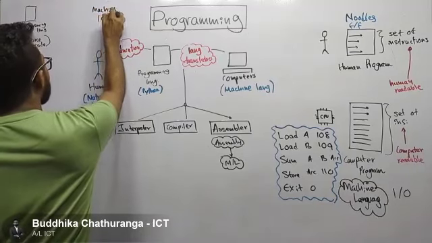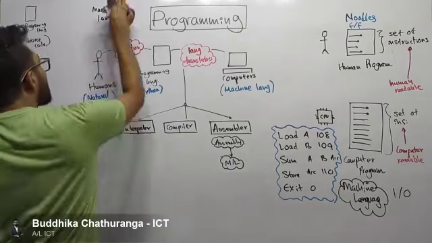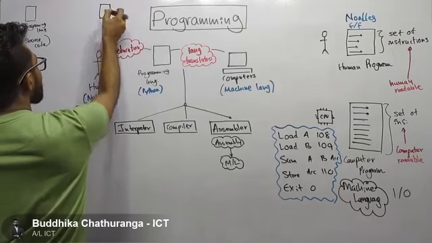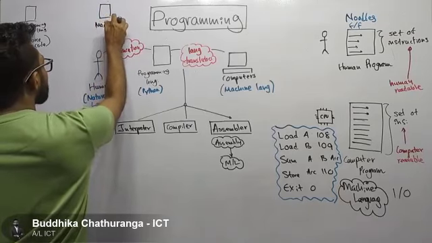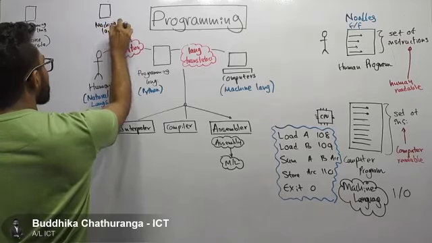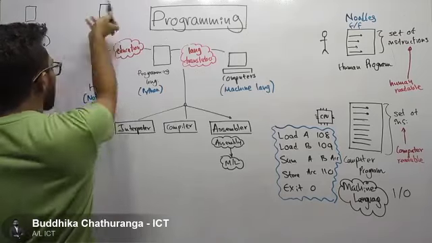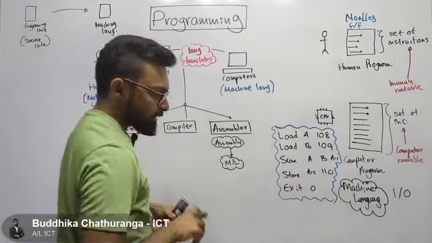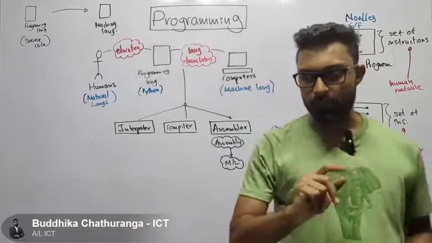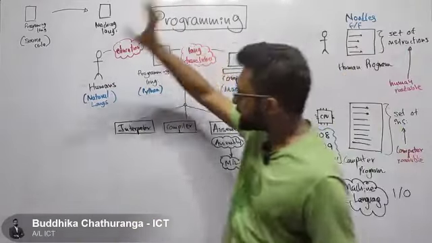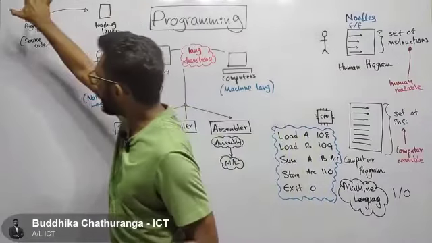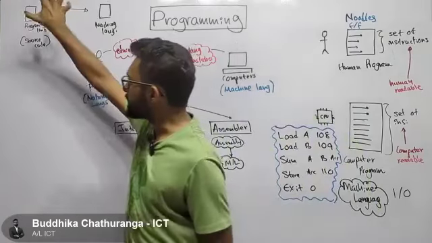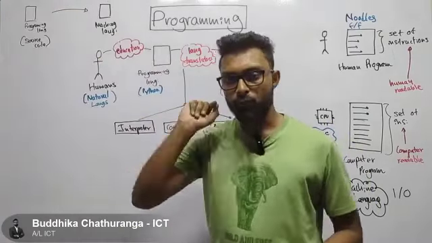Let's say this is a program in machine language. So this is source program to target program. What the compiler does is it will translate this whole program into machine language.